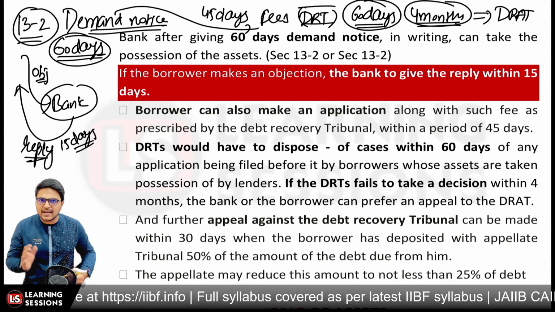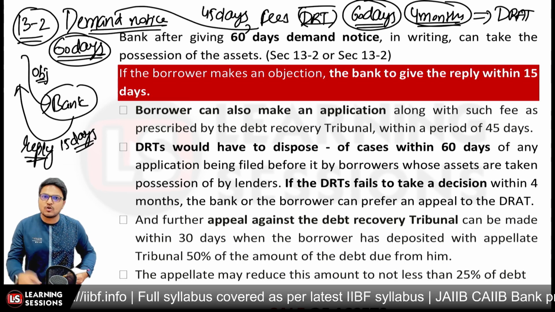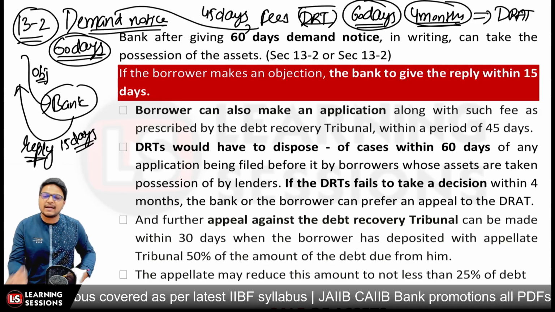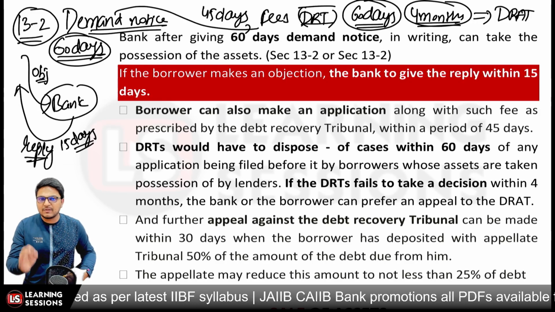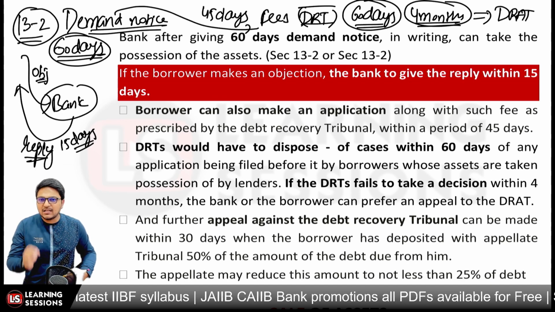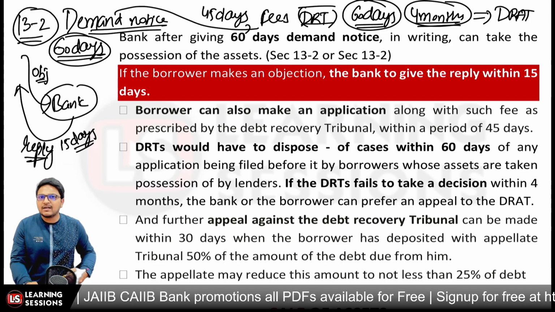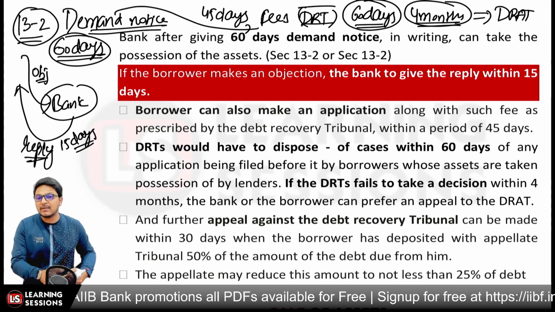If the borrower is having any kind of issues, they can raise an objection. The bank is to reply in 15 days. And also at the same time, after receiving the demand notice, the bank can go to the DRT with prescribed fees within 45 days. And the DRT has a 60-day time period to resolve the case in those scenarios where the possession of the security has already been taken by the lenders.